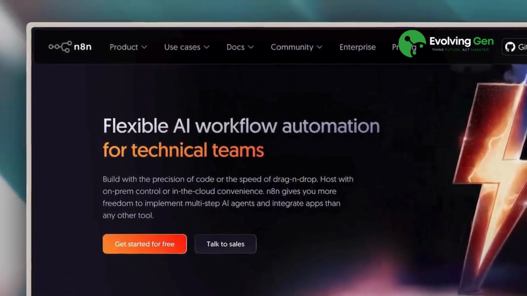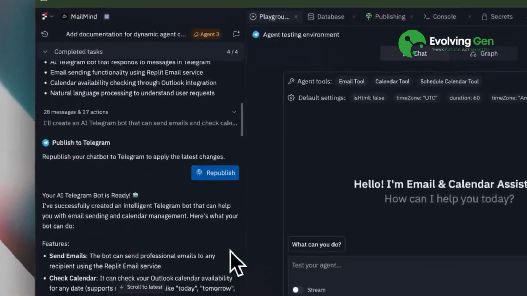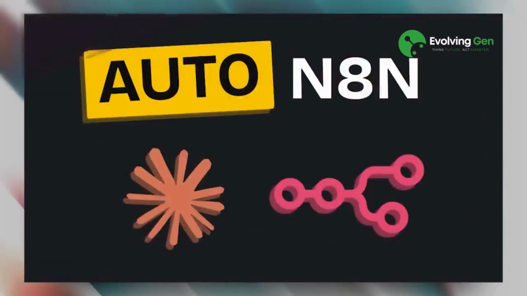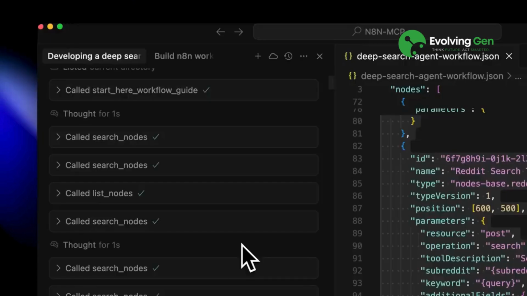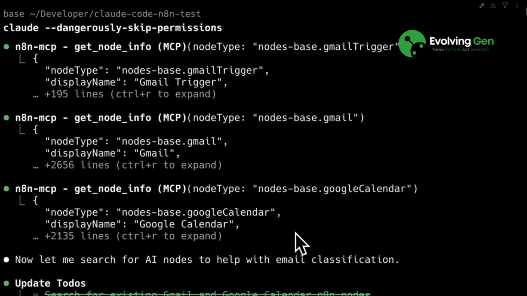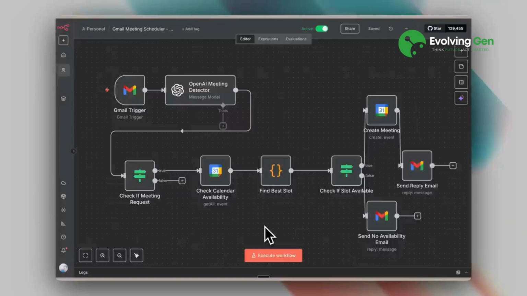n8n is a really amazing platform, but here on this channel, we prefer to do the least amount of work and have the majority of it automated through AI. We tried the n8n MCP and it was good, but then Claude Code came around, and I tried to improve the MCP and turned Claude Code into an agent specifically for building n8n workflows. It's still a really good system, and I highly encourage you to check out the video we made.